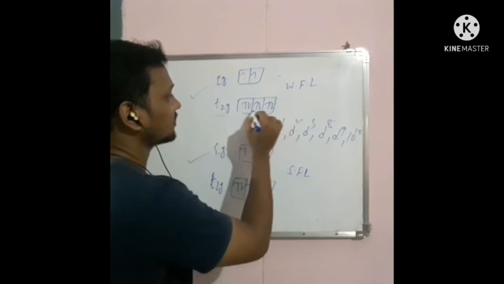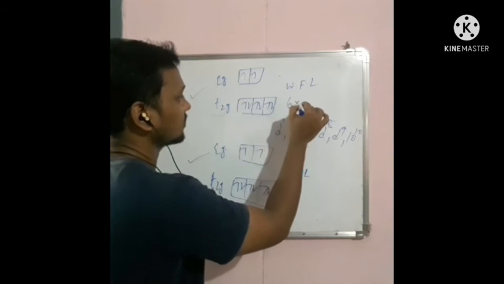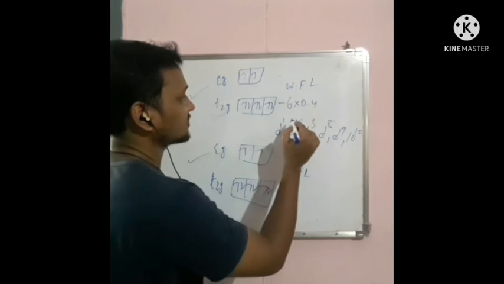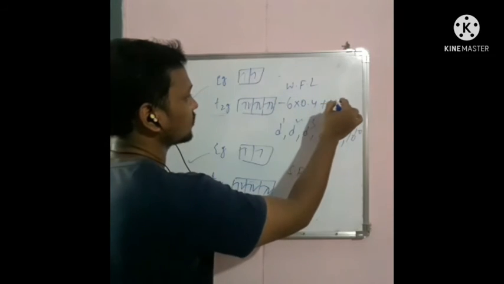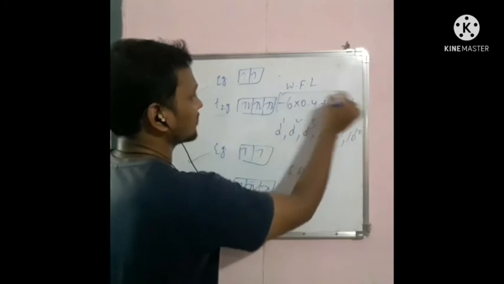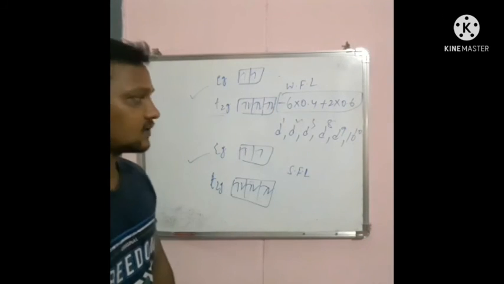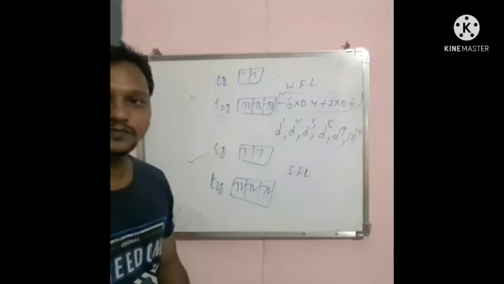Okay, so here 6 into 0.4 minus 6 into 0.4 plus 2 into 0.6. Okay, so that is the CFSE value.